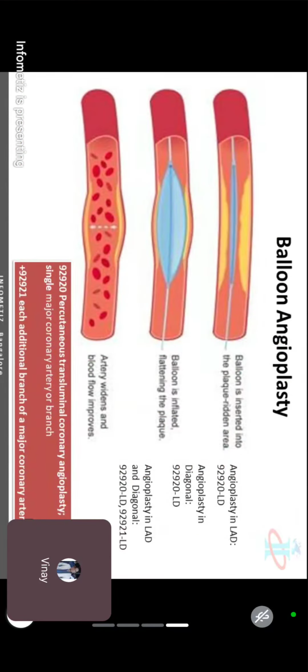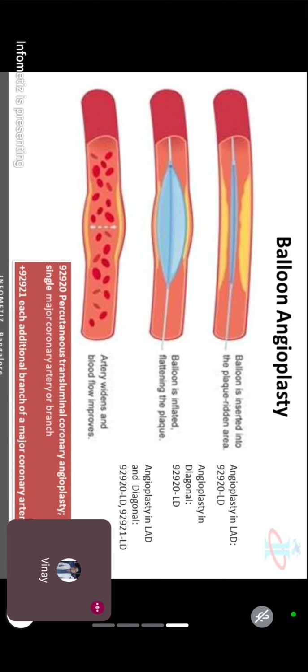Okay. Now suppose they cannot cut the tree. The tree is very huge. So cutting it alone will take like 1 day. What can they do now? They will call a JCB. JCB, you know, a big machine vehicle. They will take the JCB and keep the tree aside, outside the road. At least some people can go there, or it will not cause further damage. Right? That is known as a balloon angioplasty.